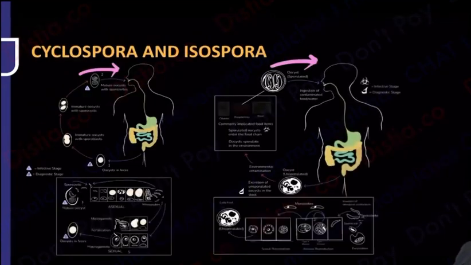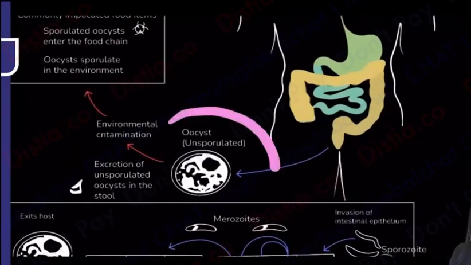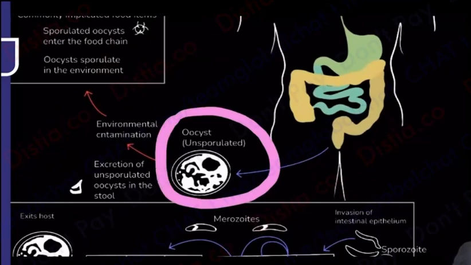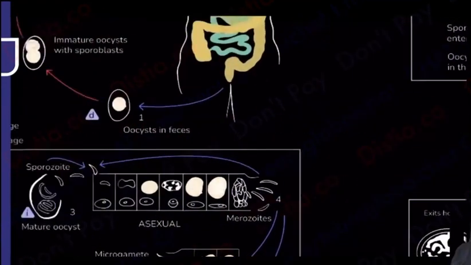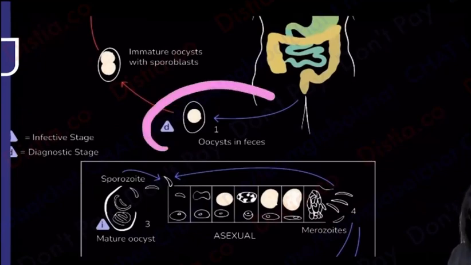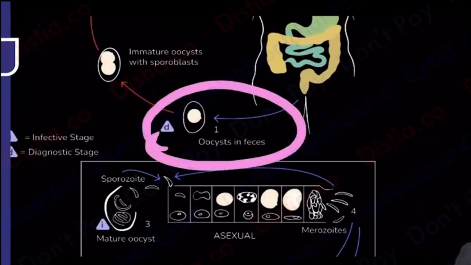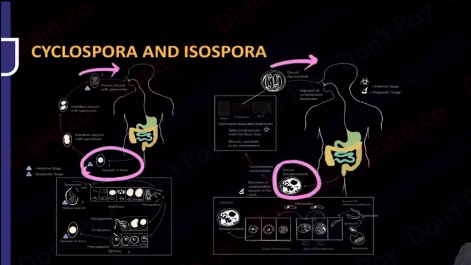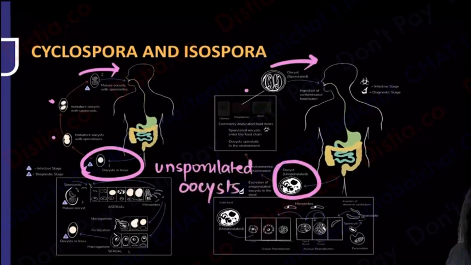In the exam, firstly, in this life cycle, do you see any tunnel, any parasitophorous vacuole or anything like that written? All of that is not written, right? Second difference that you can see over here is, what are we releasing? If you look carefully, you are releasing something known as an oocyst, which you were doing in Cryptosporidium also. And in Cyclospora also, you are releasing oocysts. But what is the difference? Over here, these are unsporulated. Their spores will develop in the environment. What you are releasing over here is unsporulated oocysts that are coming out in the feces.